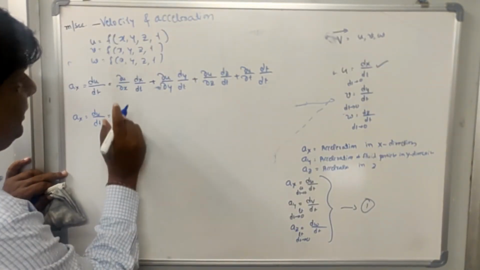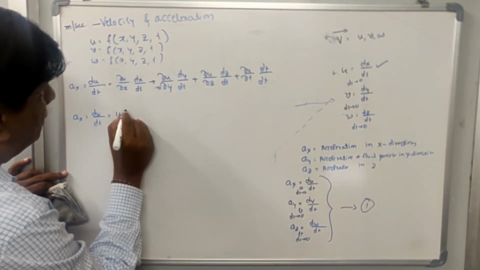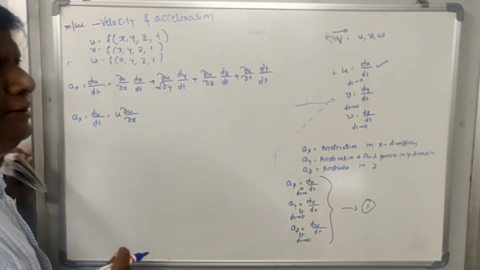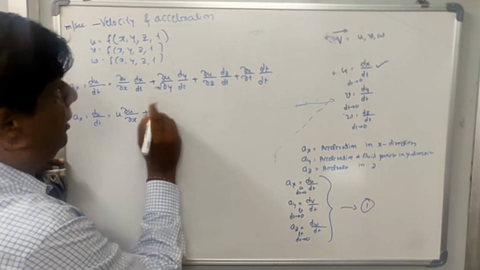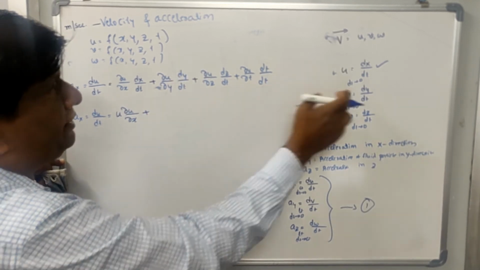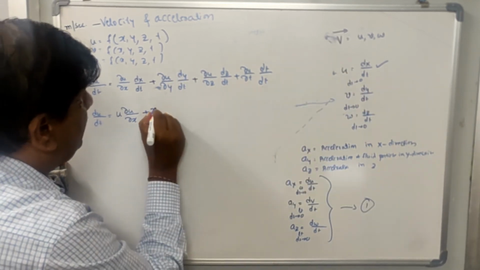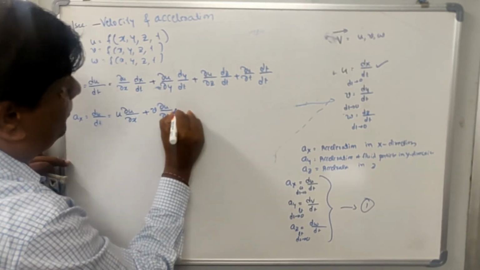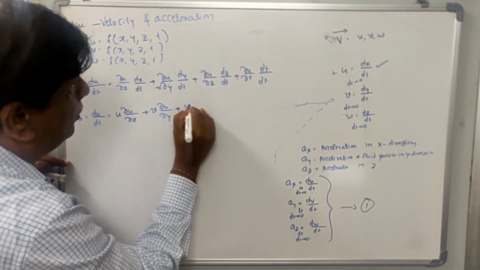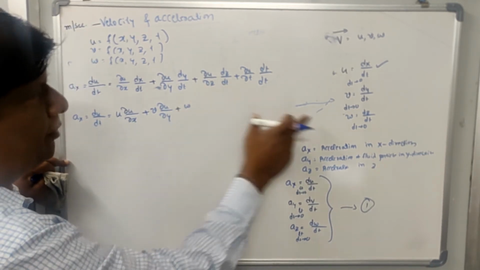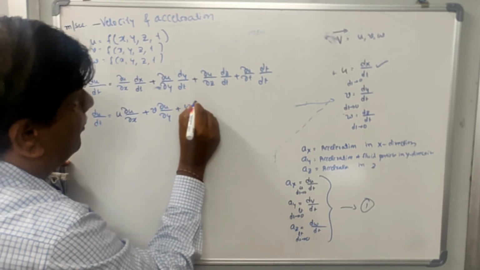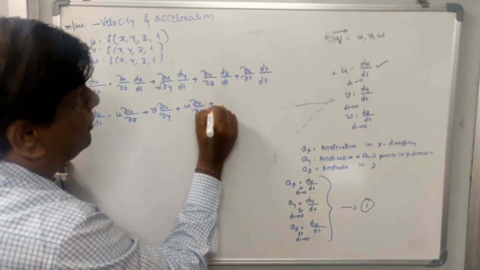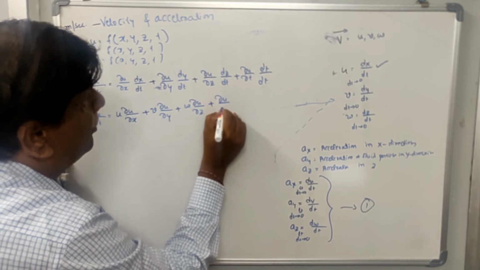So substituting u for dx by dt, we get u del u by del x, plus dy by dt is v, so v del u by del y, plus w, because dz by dt is equal to w, del u by del z, plus del u by del t.